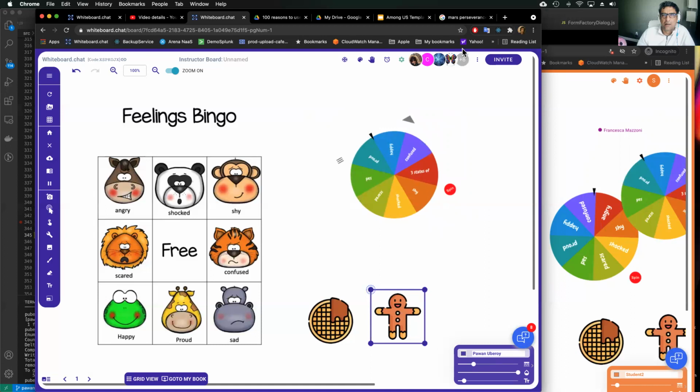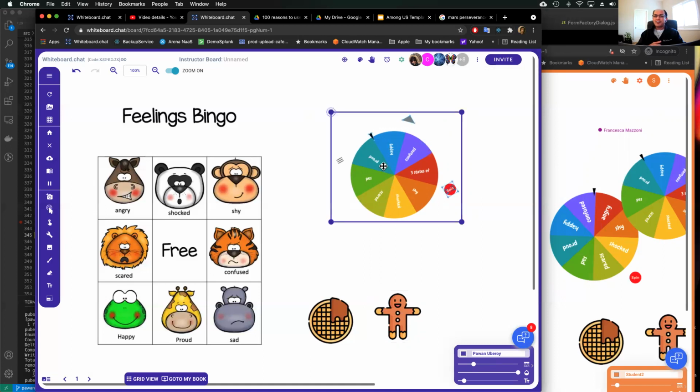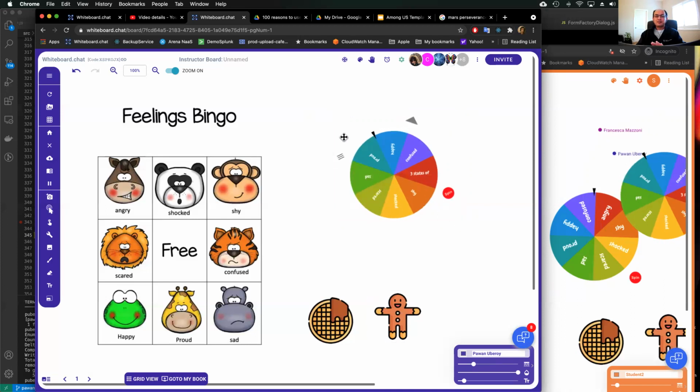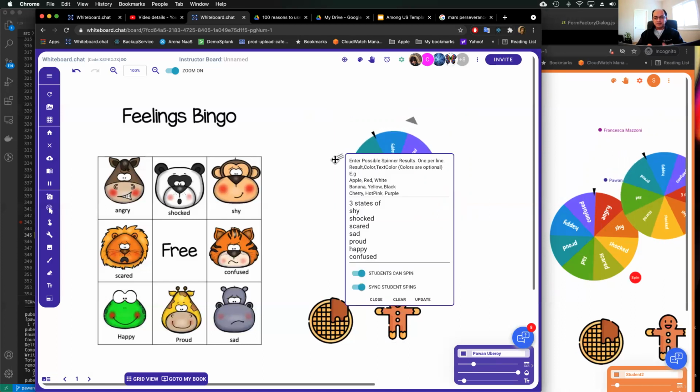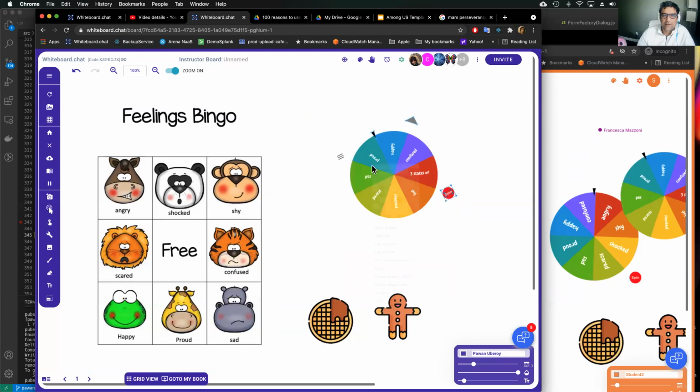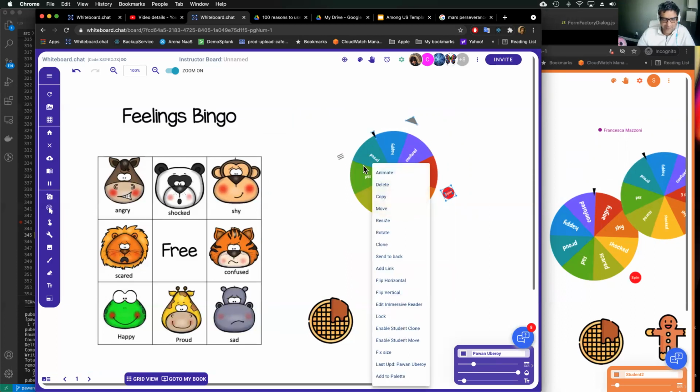I like that idea from Francesca. Can you put the questions down on the board and then put the numbers of the questions on the spinner and have them spin that instead of the whole question? It's an indirection. Yeah. So that's why we said, if you join the Facebook group, teachers come up with such unique ways to use this tool that we cannot even think about it. If you share your questions, people will come up with unique answers.